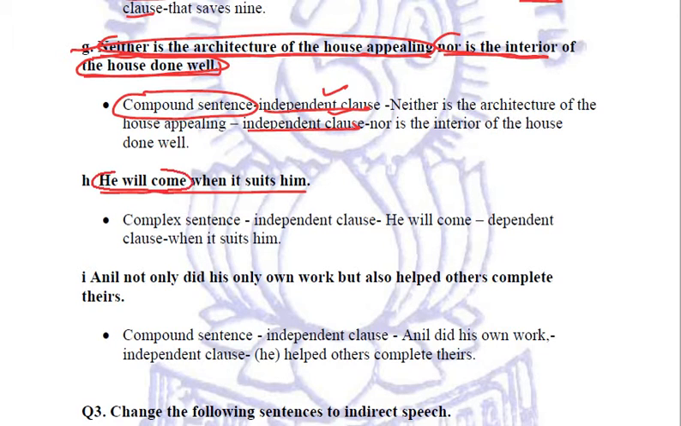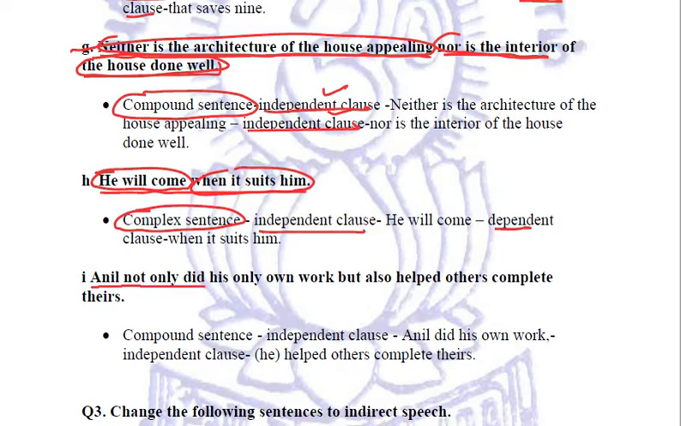Next sentence. He will come when it suits him. He will come is an independent clause. When it suits him is a dependent clause. So, a sentence containing an independent clause and a dependent clause, we will call it a complex sentence. Fine. Let us come to the next sentence.